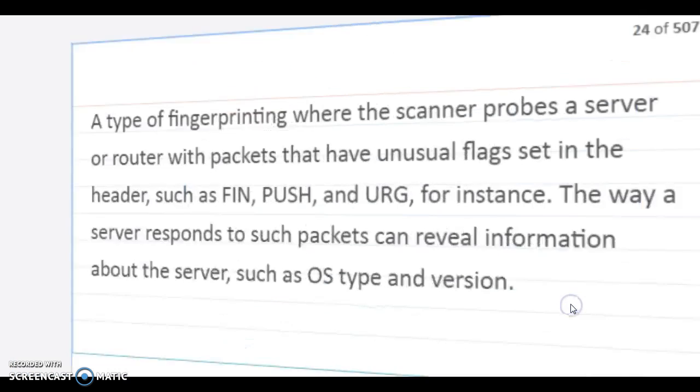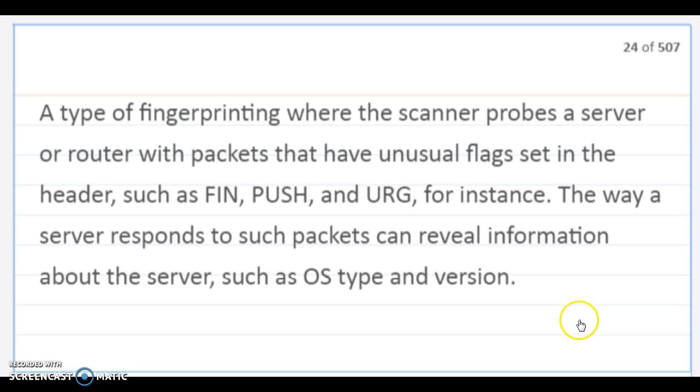Xmas tree attack. A type of fingerprinting where the scanner probes a server or router with packets that have unusual flags set in the header, such as FIN, PUSH, or URG. For instance, the way a server responds to such packets can reveal information about the server, such as an operating system type and version.